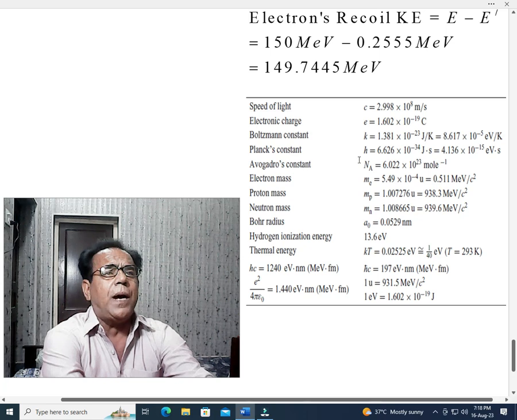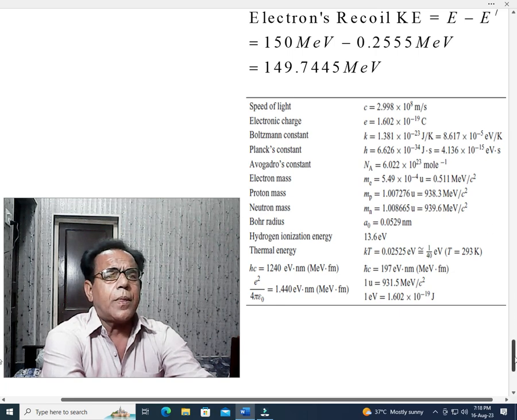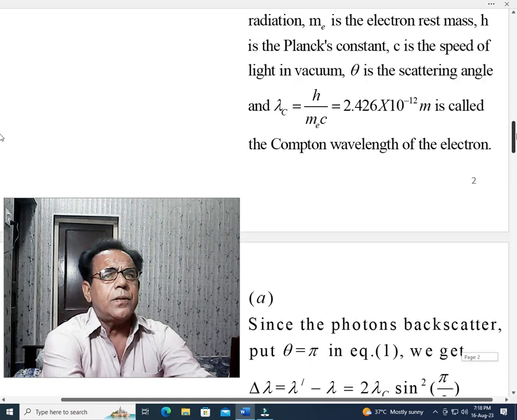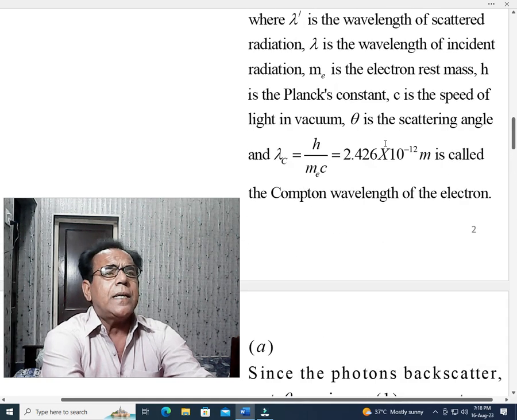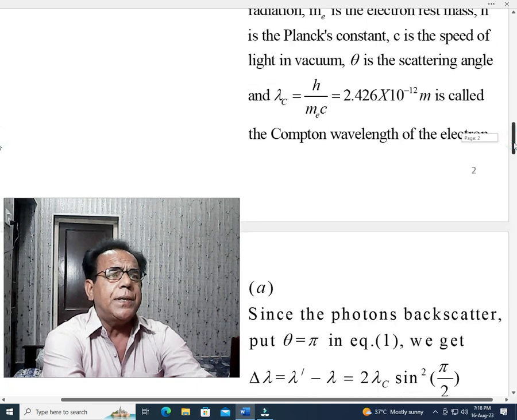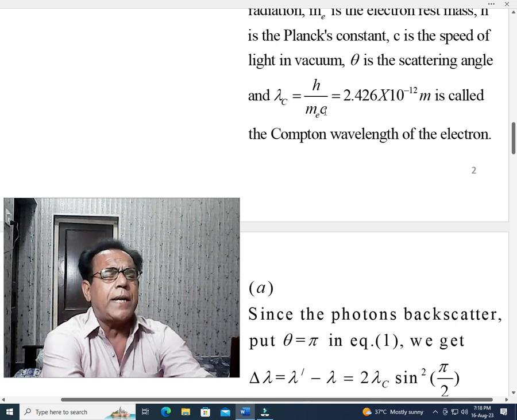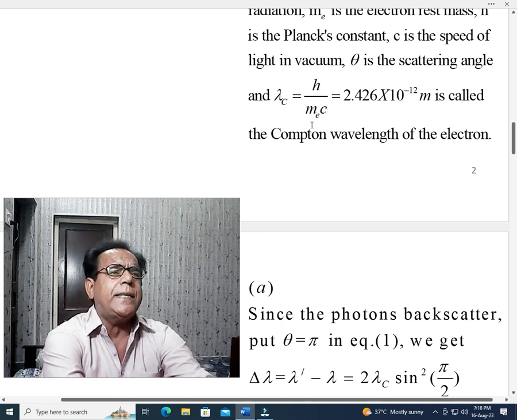Okay, this is Planck's constant h, this is applicable. So we can confirm this value by putting here the value of Planck's constant, here putting the value of m_e, and then the speed of light, that is 2.998 into 10 raised to the power 8 meter per second. Okay, if we put our values of these three constants, then this lambda c,